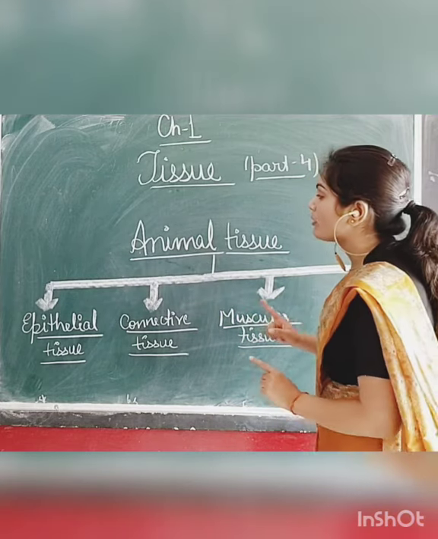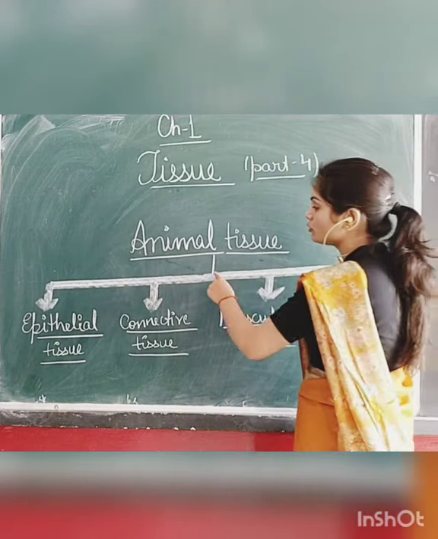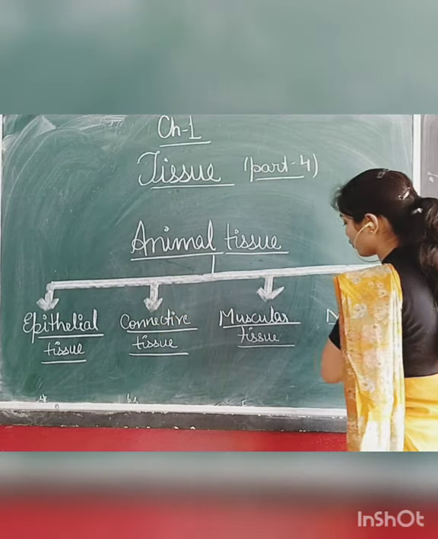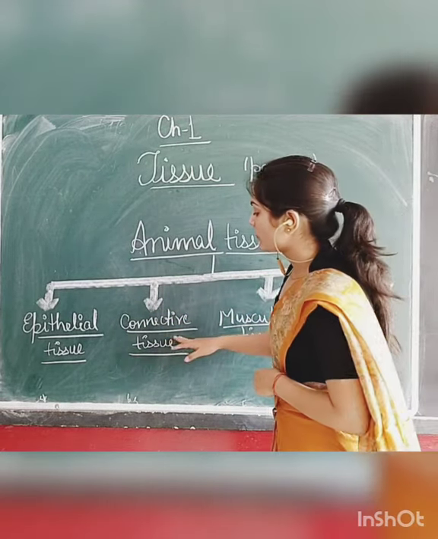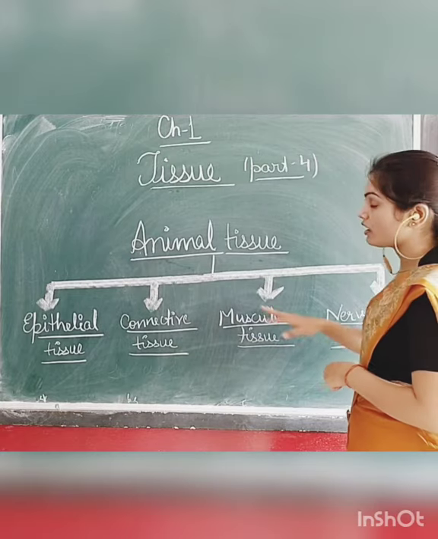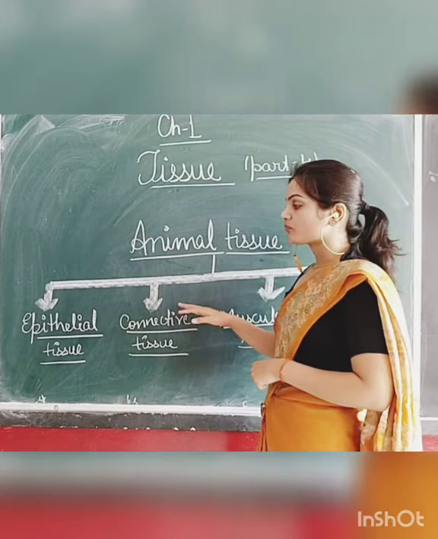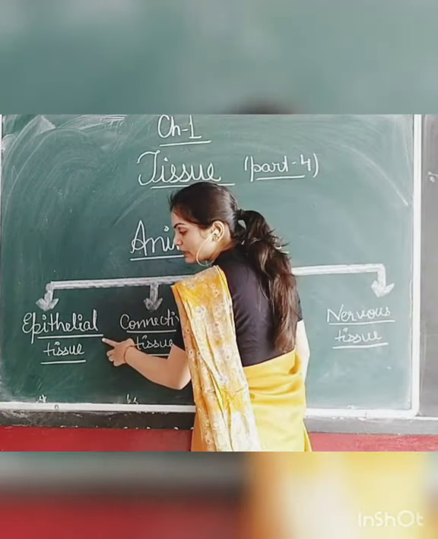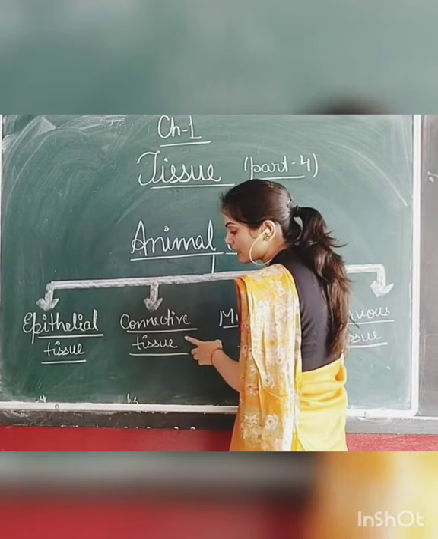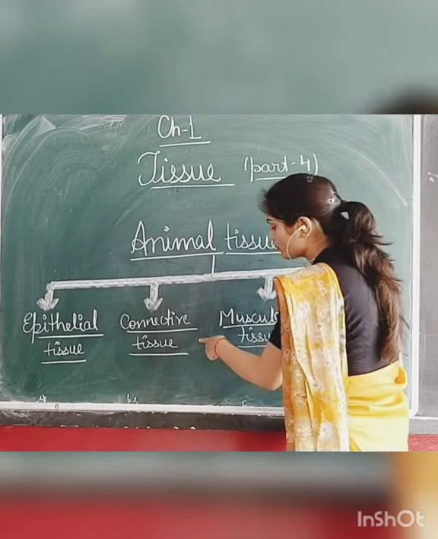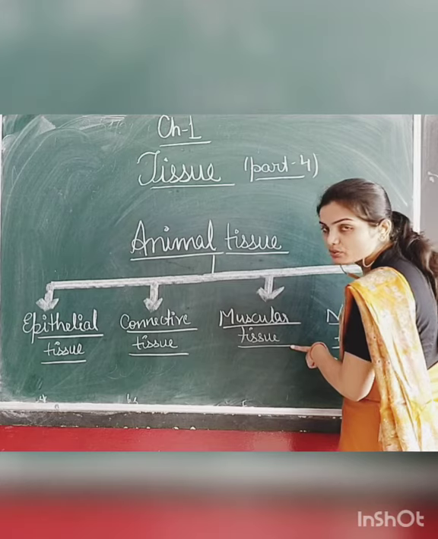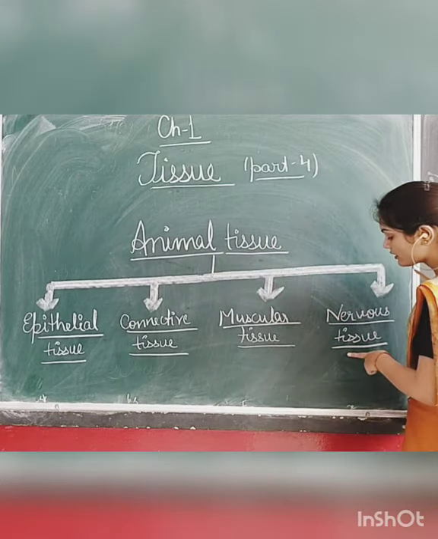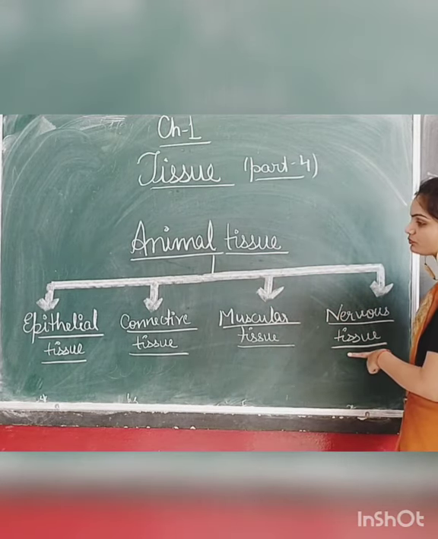If we talk about the types of animal tissue, there are broadly 4 types of animal tissue found in an animal body. The first one is epithelial tissue, the second one is connective tissue, the third one is muscular tissue, and the fourth one is nervous tissue.